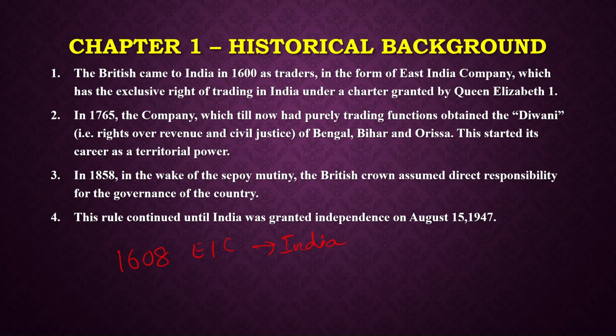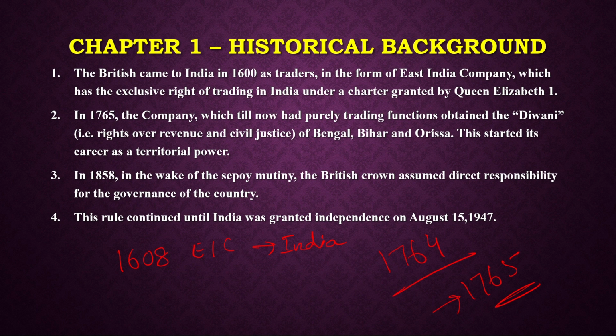After that, the first battle was the Battle of Plassey. The Battle of Plassey actually gave super confidence to East India Company that it could now take up territorial powers in the country. The next was the Battle of Buxar, which happened in the year 1764. After that, in 1765, a treaty was signed. That treaty was known as the Treaty of Allahabad.